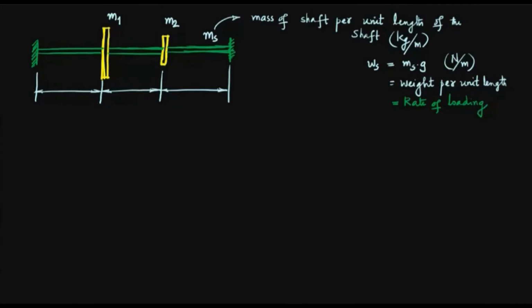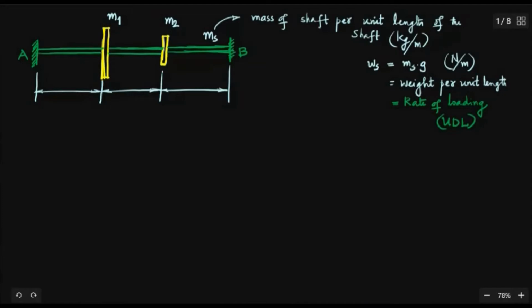In fact, it is the mass per unit length of the shaft itself, but it is in the form of rate of loading, or what you call UDL, uniformly distributed load. So we'll treat it like that. In MOS, maybe in third semester, you must have studied about uniformly distributed load, either a fixed beam or a simply supported beam acted upon by a number of point loads and uniformly distributed loads. From that we will try to find out the static deflection, using those concepts.